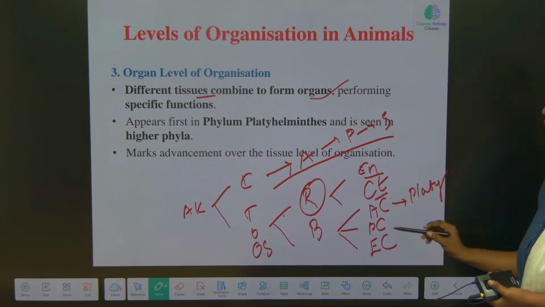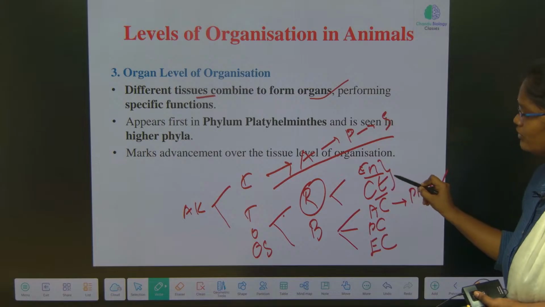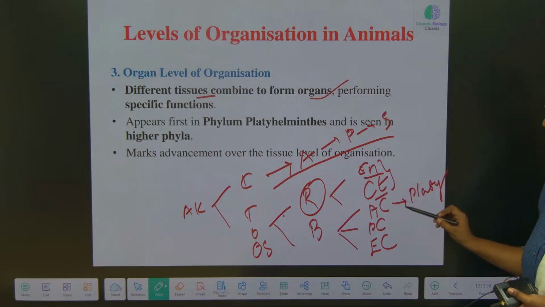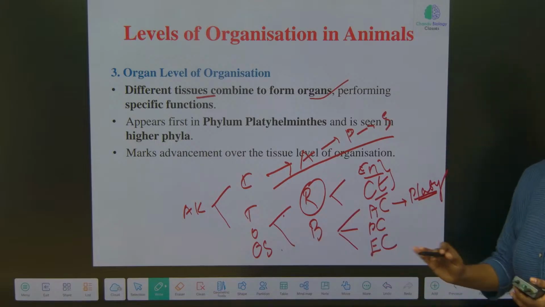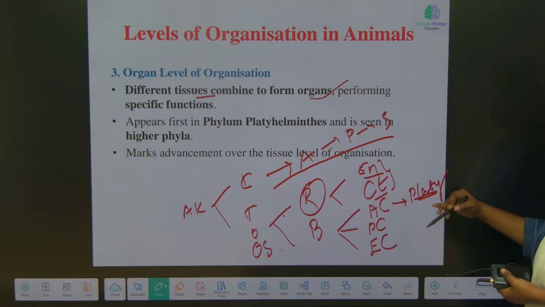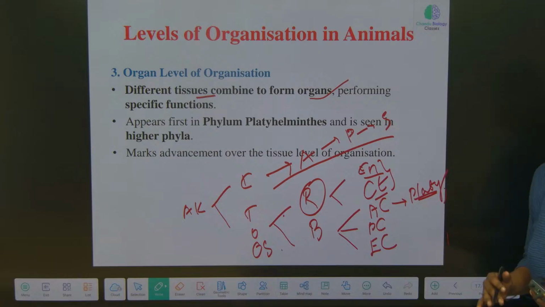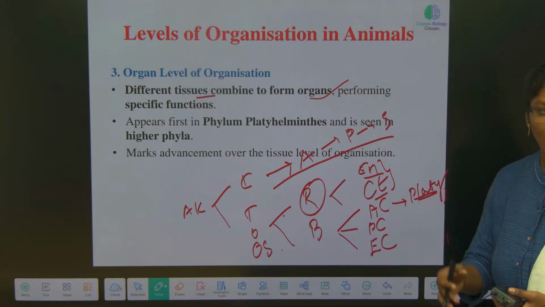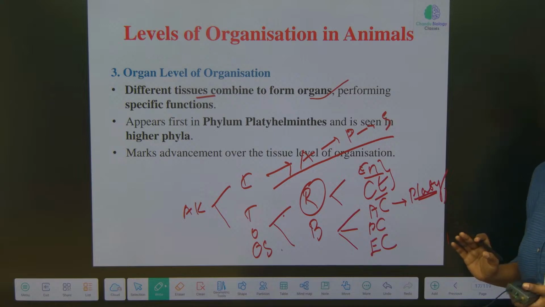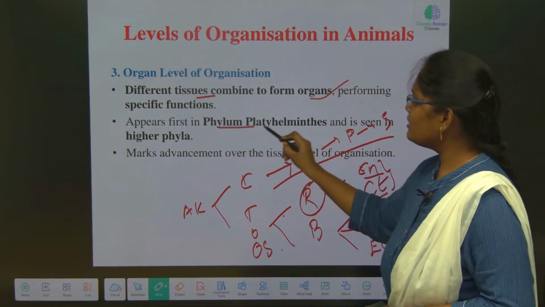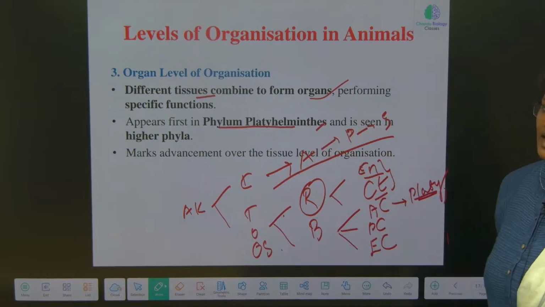So, coming here, Cnidaria and Ctenophora are tissue level of organization. Platyhelminthes are the organ to organ system level of organization. So, from the phylum Platyhelminthes, can we say all the phyla are organ system level of organization? We can say. So, it appears first in the phylum Platyhelminthes and continues in the higher phyla.